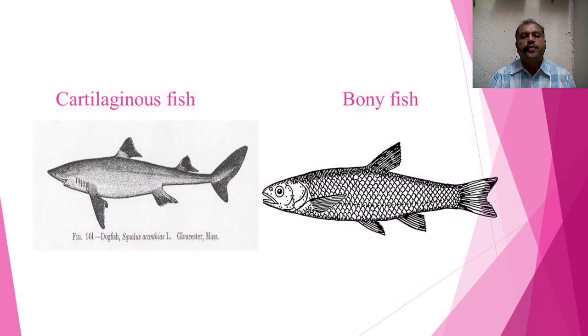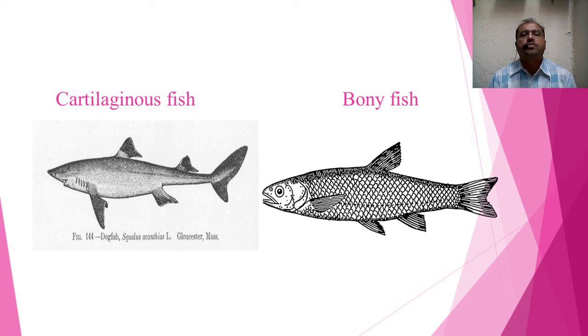And if we see the example of these fishes, how the fish look like. So these are the two representative examples from cartilaginous as well as bony fish. So this is about the structure they have. The scales are just visible, that is cycloid, ganoid, or it may be ctenoid in case of bony fish, but in case of cartilaginous fish they are placoid type.